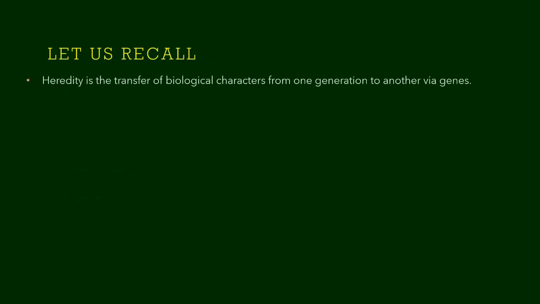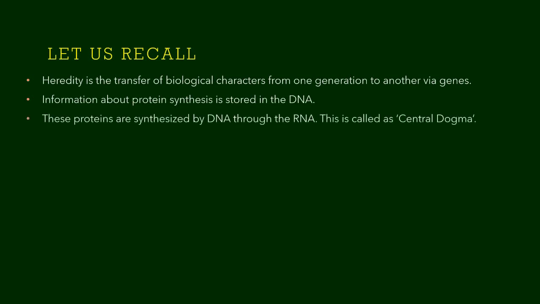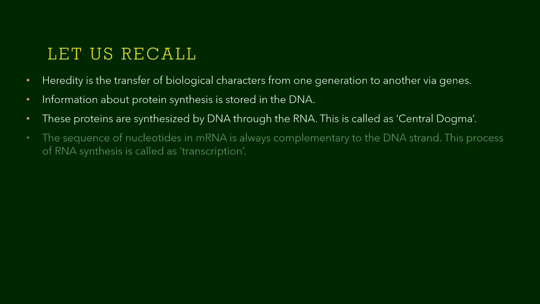Children, let us recollect our previous module first. We have learned that heredity is the transfer of biological characters from one generation to another via genes. Information about protein synthesis is stored in the DNA. These proteins are synthesized by DNA through RNA, and this process is called the central dogma. The sequence of nucleotides in the mRNA is always complementary to the DNA strand. This process of RNA synthesis is called transcription. This process of transcription happens in the nucleus of the cell.